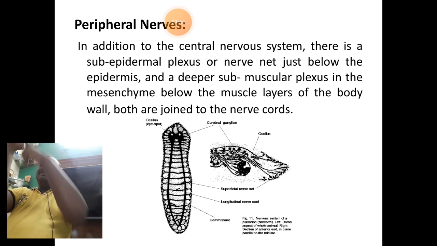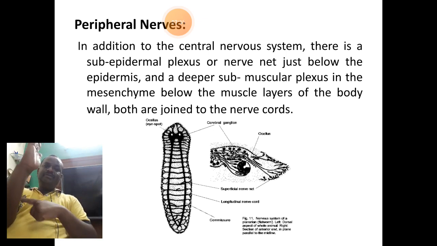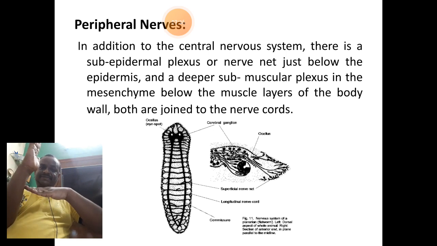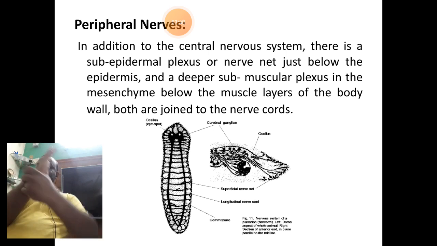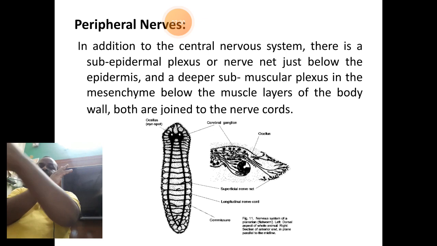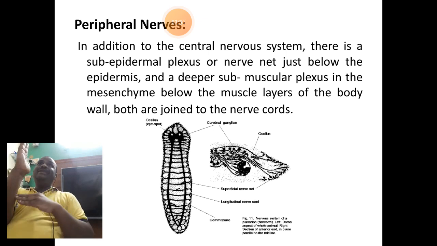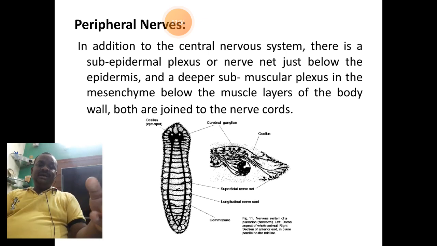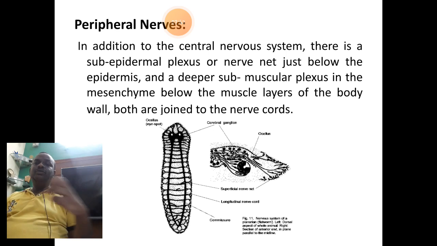So you know that if this is a structure of the nerve cord, if this is a transverse commissure, at this junction towards outside, here is the position of the peripheral nerves. Likewise, you can find here in the diagram down, which is an enlarged diagram representing groups of nerves coming out of this juncture that joins different parts of the superficial parts of the body of the organisms.